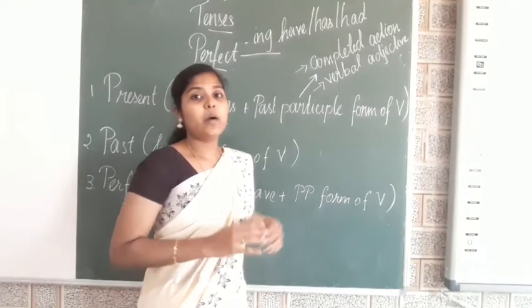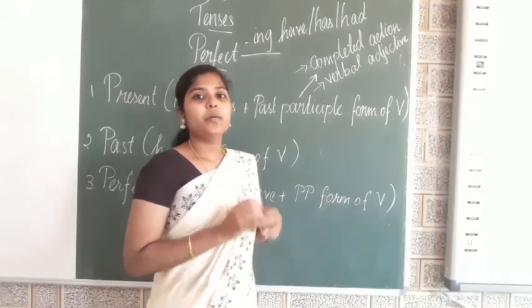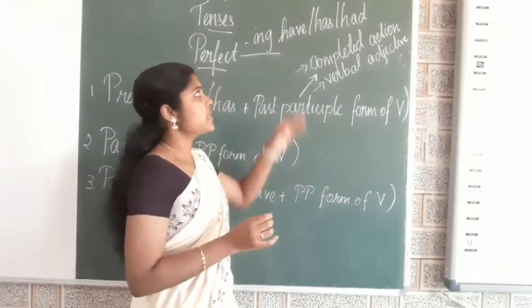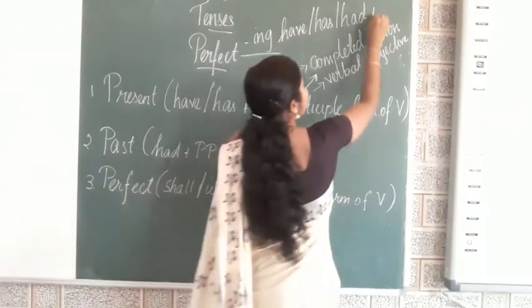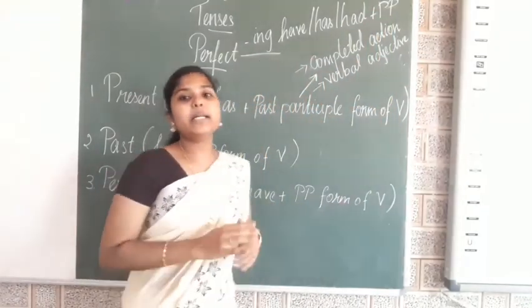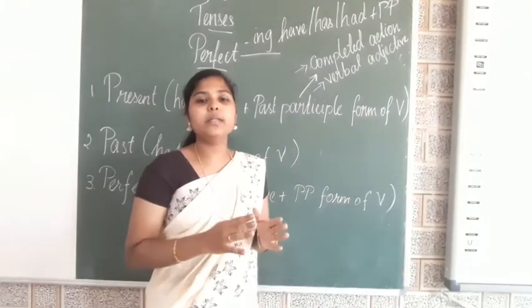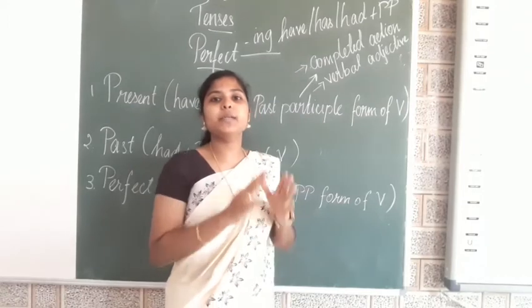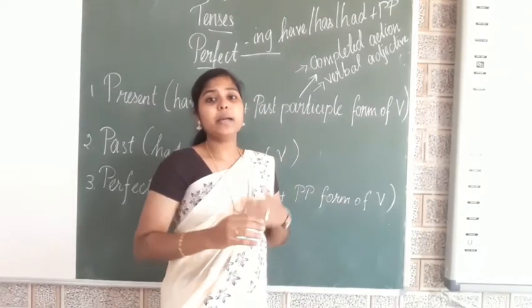Okay. How can you identify the sentences in a perfect form? We can see the helping verbs like have or has or had plus past participle form of the verb. What is meant by past participle? Participle is also denoting an activity which was completed already, which was done already.